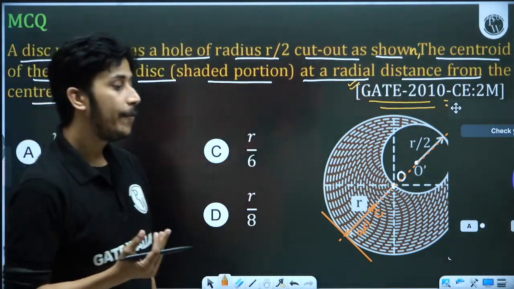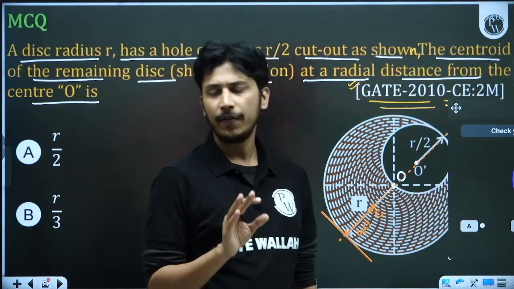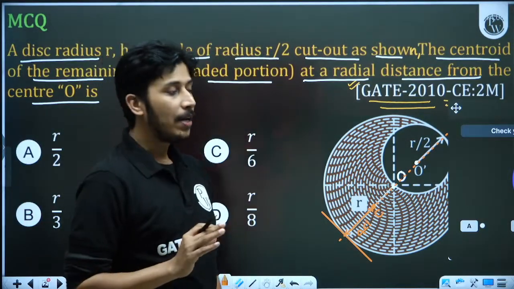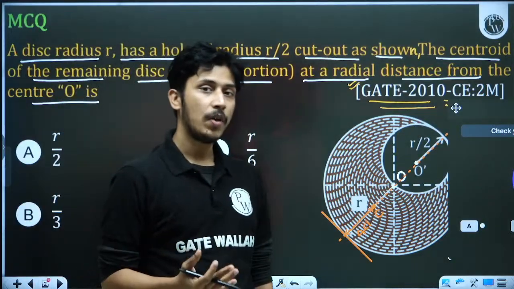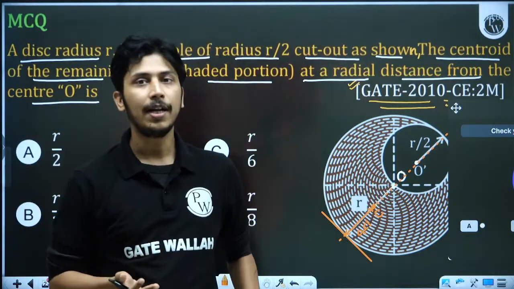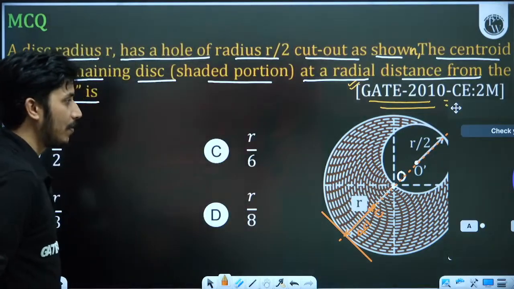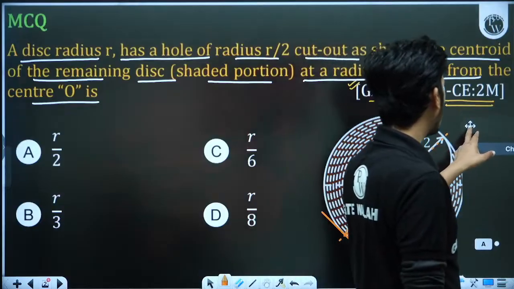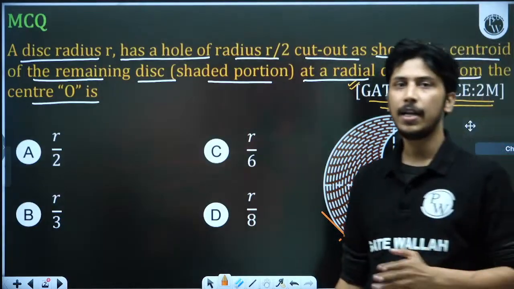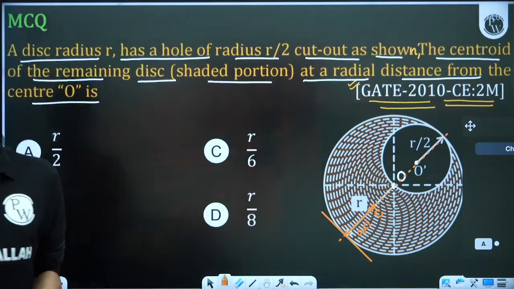For GATE, PYQ is enough, you will definitely clear the cutoff, but only clearing the cutoff is not sufficient. If you want PSU, you have to do the test series also. That depends upon your target. If your target is PSU, then only PYQ is not sufficient. If your target is only clearing the cutoff and doing MTech in any government college, then PYQs are sufficient. So it depends upon the target.